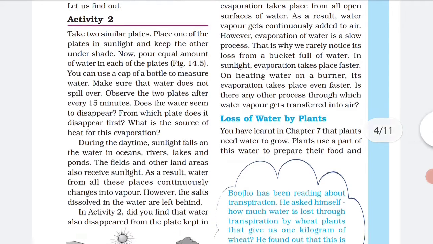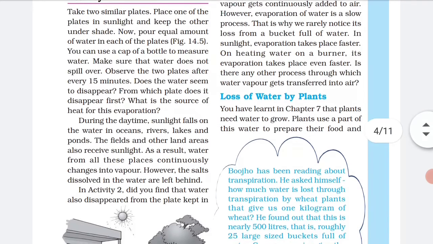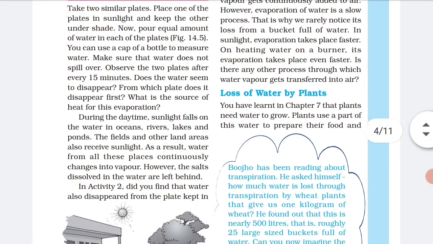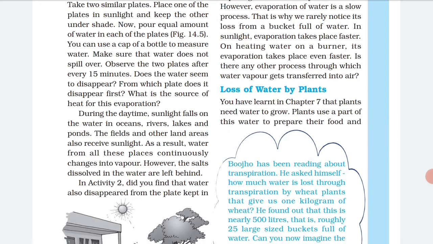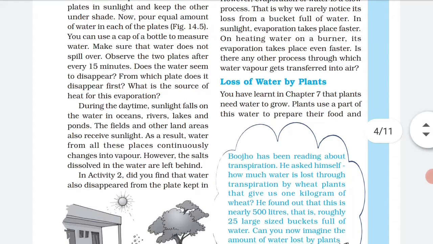Keep one plate directly under the sun and keep the other plate in the shade during the daytime. Does the water seem to disappear? Yes, it will disappear, but the water in the plate that is exposed to the sun will disappear faster as compared to the one in the shade.